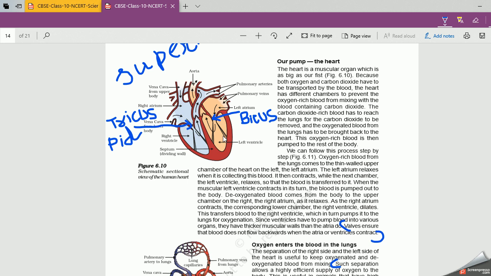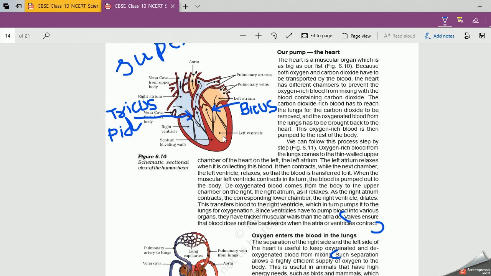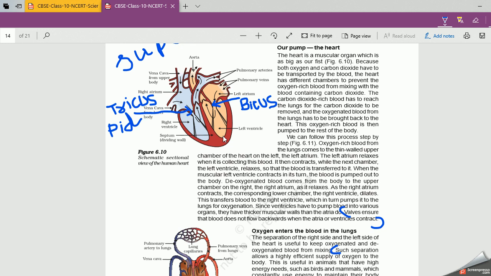Now, this heart is a muscular organ, right? This portion is called the septum. This is the dividing wall which separates the arteries and veins.